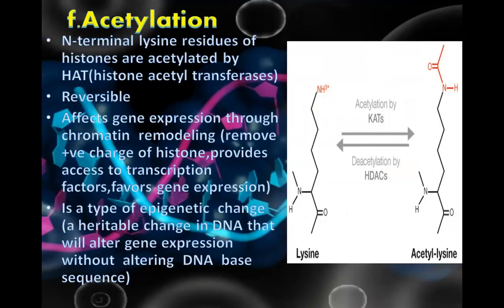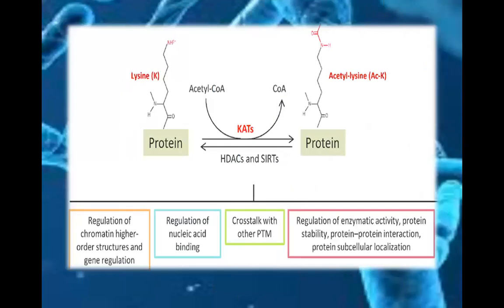Next type is acetylation. N-terminal lysine residues of histones are acetylated by HAT, histone acetyltransferases. It is a reversible process. It affects gene expression through chromatin remodeling, removing the positive charge of histone, and provides access to transcription factors, which favors gene expression. It is a type of epigenetic change, a heritable change in DNA that alters gene expression without altering the DNA base sequence. It is a reversible process.